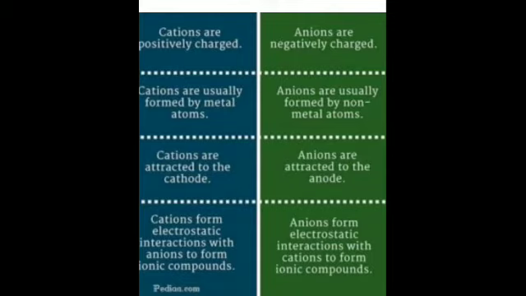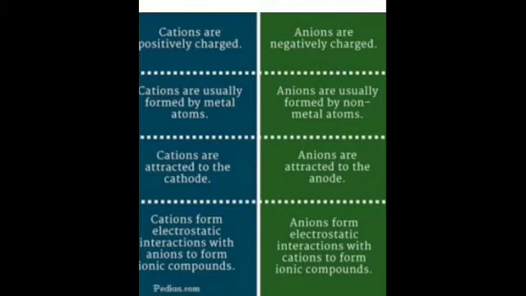The electrode which is connected to the negative terminal of the battery or cell is called the cathode, and the electrode connected to the positive terminal of the battery is called the anode. So the positive terminal of the battery is the anode, and the negative terminal is the cathode.